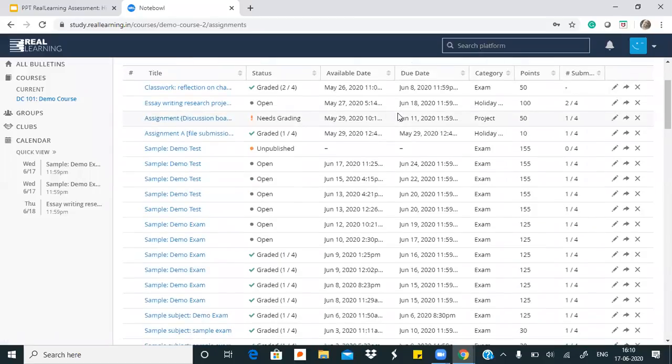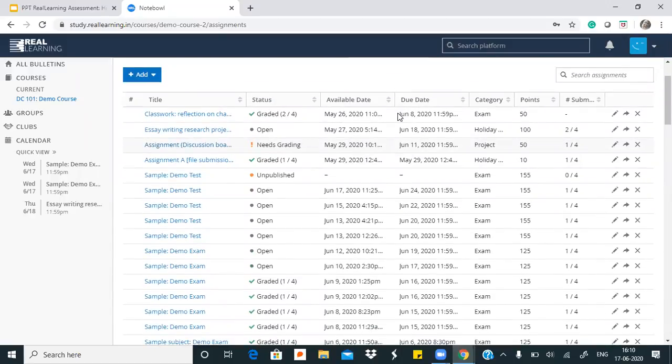The ones that I have created in the past, the ones that I'm in the middle of creating, and also the ones for which students have started submitting their answers, as well as I've started giving them marks. So in a regular term, when a teacher is managing a lot of classes, it becomes very difficult for her to keep track of all of these things. So this is where the assignments dashboard and its intuitiveness comes into play. You can see all her assignments are listed down here.